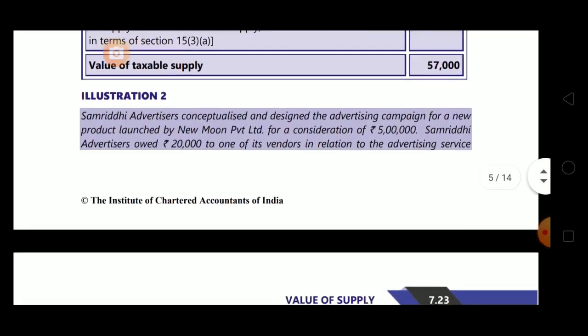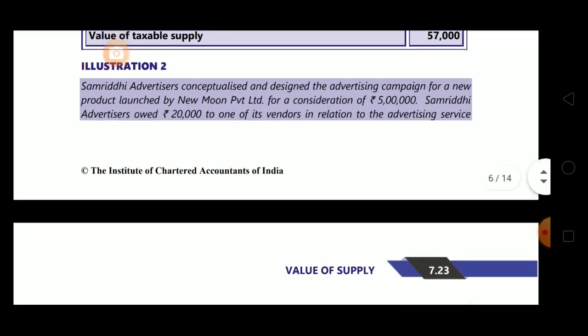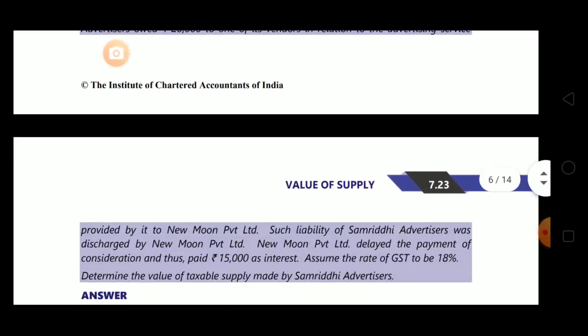Now illustration 2. Samriddhi Advertisers conceptualized and designed the advertising campaign for a new product launched by New Moon Private Limited for a consideration of 5,000. Samriddhi Advertisers owed rupees 20,000 to one of its vendors in relation to the advertising service provided by it to New Moon Private Limited.